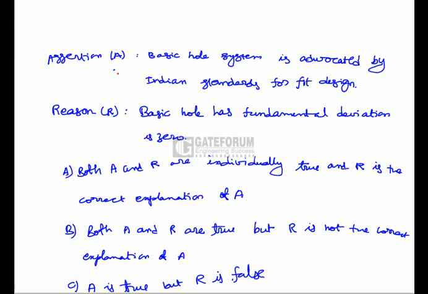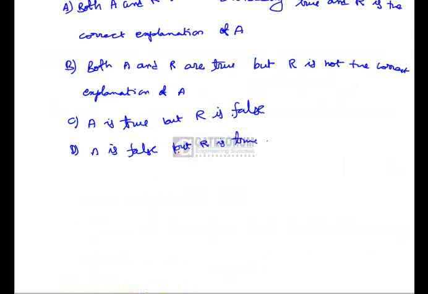Assertion and reason question. Here the assertion is: basic hole system is advocated by Indian standards for fit design, and the reason is: basic hole has fundamental deviation of 0. Here are the options. A: both A and R are individually true, and R is the correct explanation of A. Option B: both A and R are true, but R is not the correct explanation of A. C: A is true, but R is false. D: A is false, but R is true.